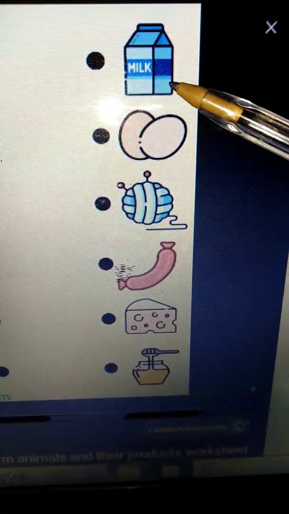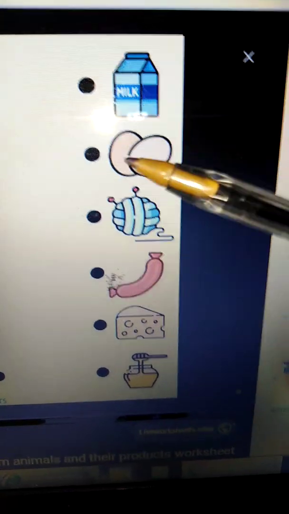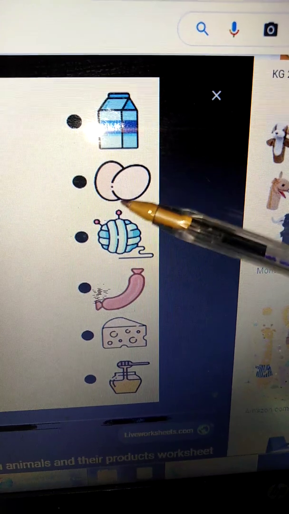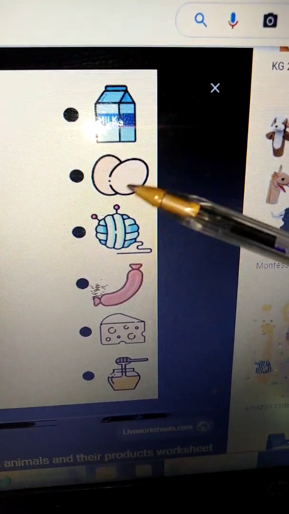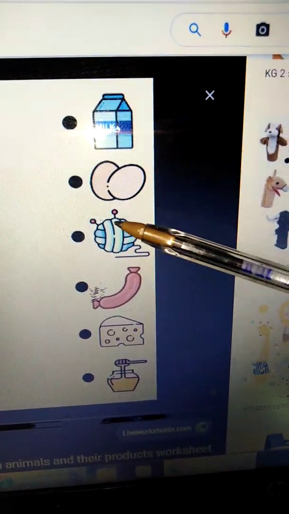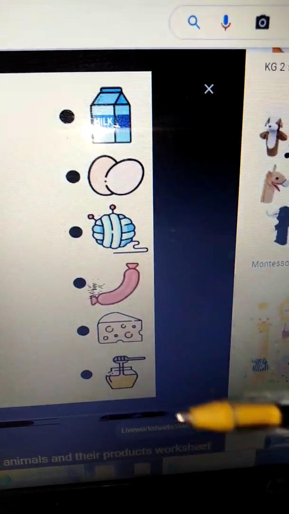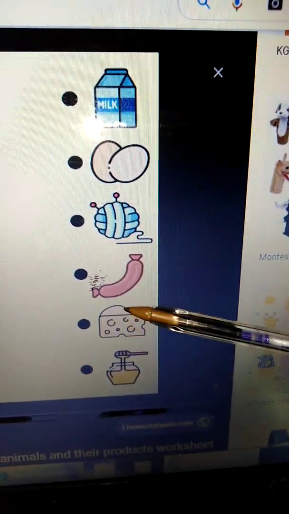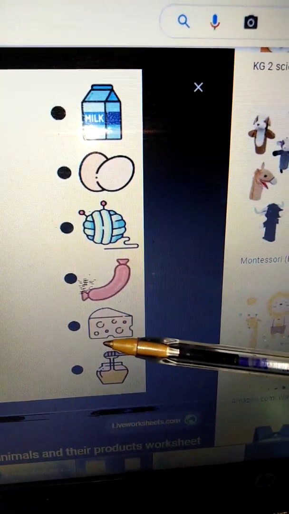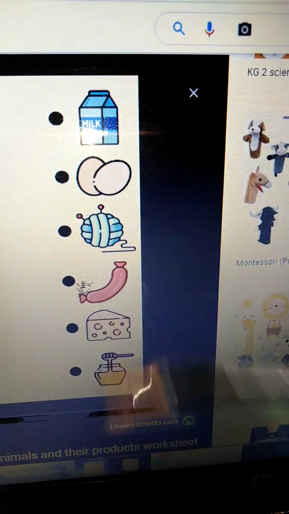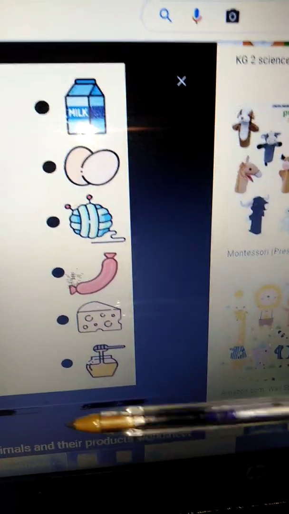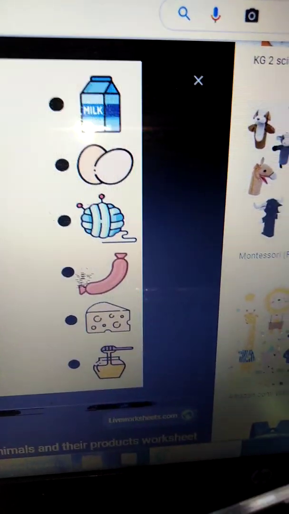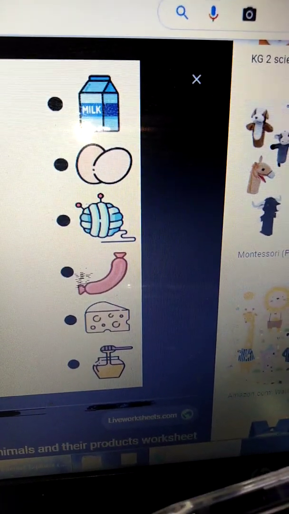Yeah, tell me, the name of the animal that gives us milk? It is sheep and cow. And who gives us eggs? Chicken. Wool from sheep. Hot dog from cow. Cheese from cow. It's a milk product. We make cheese from milk. What about honey? Who makes honey? The bee.